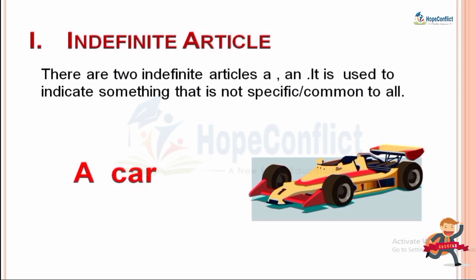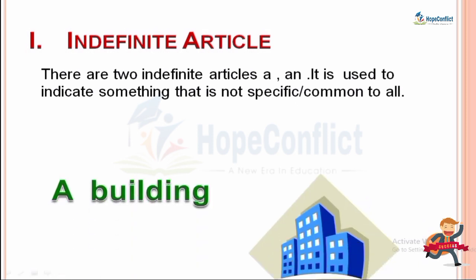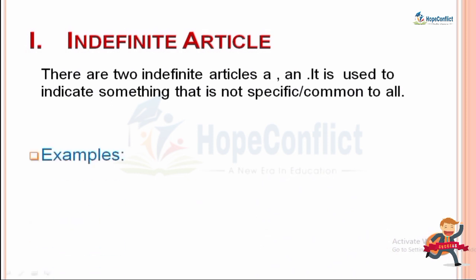I am not talking about a specific car. बहुत सारे कार में से कोई भी एक कार के बारे में मैं बात कर रही हूँ. When that is not a specific car, I am saying a car. Okay, let's take another example which is a building. Here I am talking about a building, any one of the buildings. When we are not talking about something specific, we use the word, that is the article a or an before them.